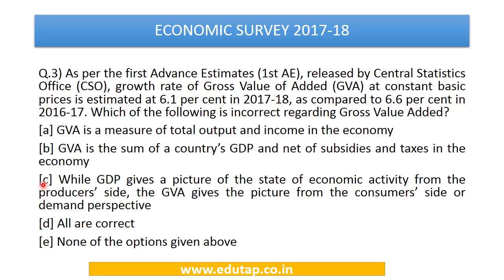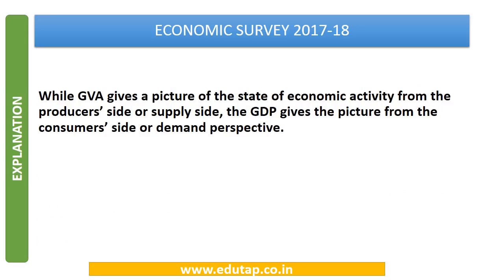So here option number C would be the incorrect one, because GDP presents us the picture from the consumer side and the GVA presents us the picture from the producer's side. So here C would be the answer. So while GVA gives a picture of the state of economic activity from the producer's side or the supply side, the GDP gives us the picture from the consumer side or demand perspective.